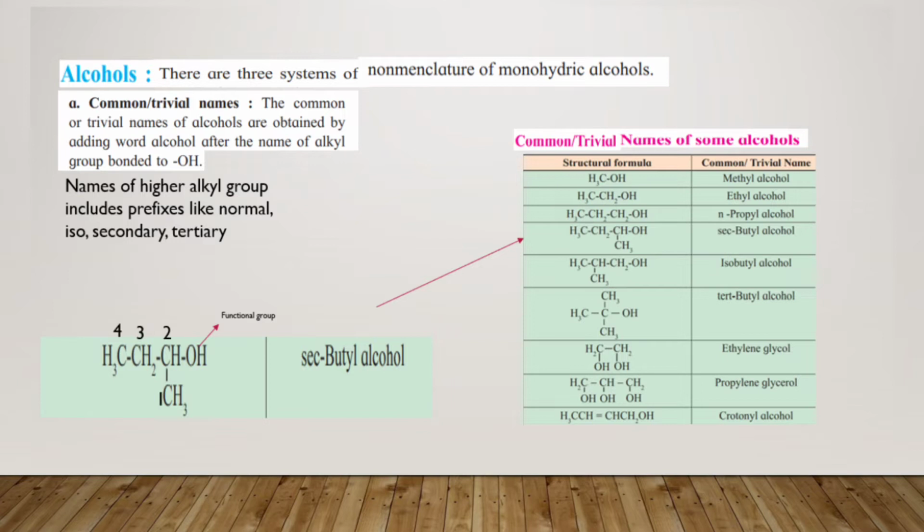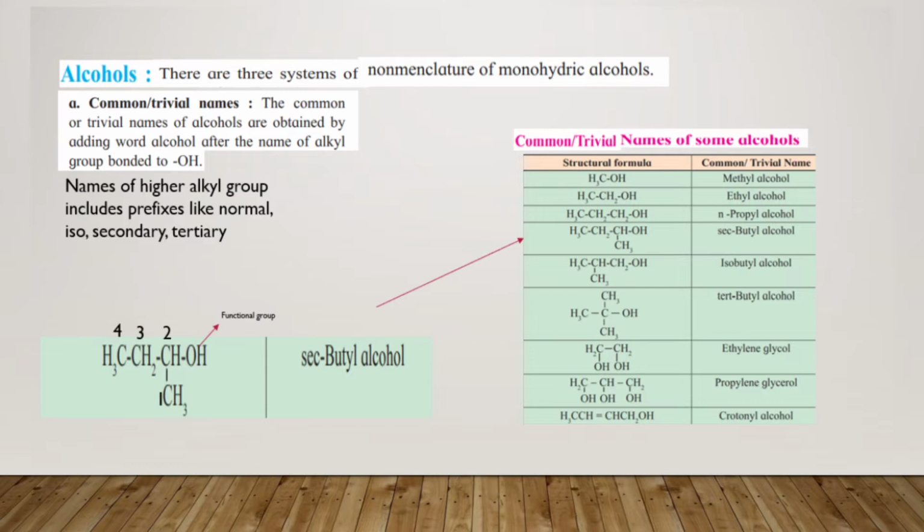Now see the chart which is given alongside. The first compound we'll see is CH3OH, that is methyl alcohol. CH3 is from methane, and since one hydrogen is replaced by OH, you get methyl alcohol.